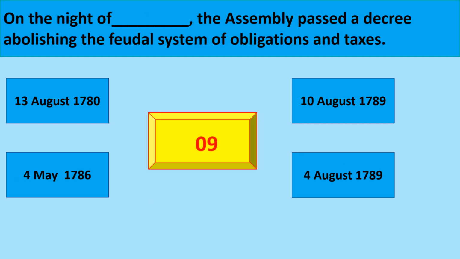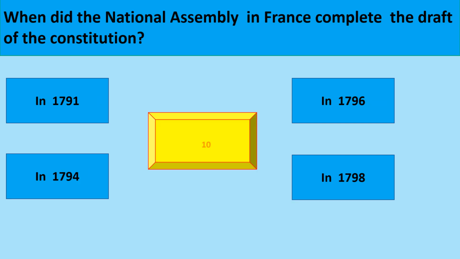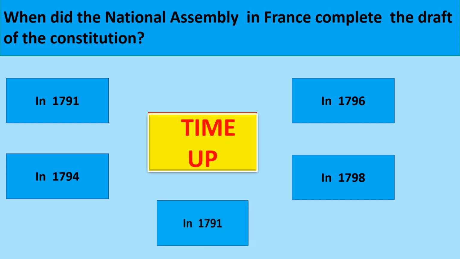On the night of the assembly passed a decree abolishing the feudal system of obligations and taxes. The correct option is 4th August 1789. When did the National Assembly in France complete the draft of the Constitution? The correct option is in 1791.